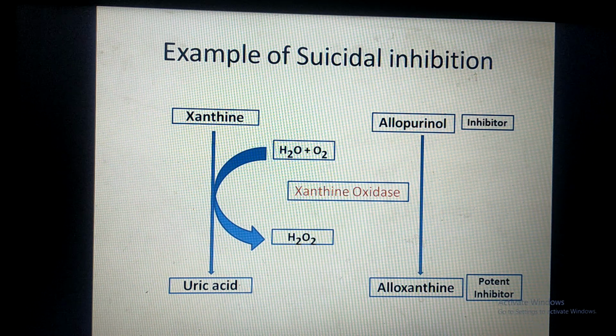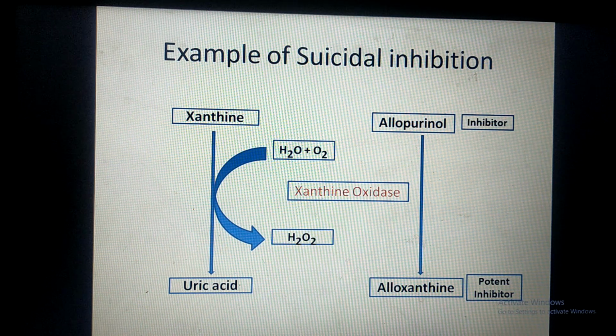But when the allopurinol binds with the enzyme xanthine oxidase, the xanthine oxidase converts that allopurinol into alloxanthine. Once this alloxanthine is formed, it binds with the enzyme by irreversible mechanism and causes damage to the enzyme.